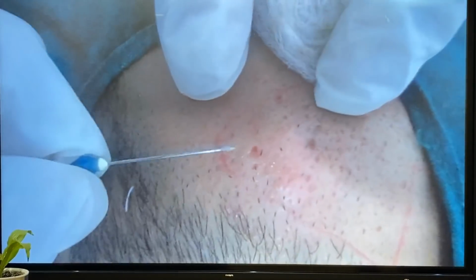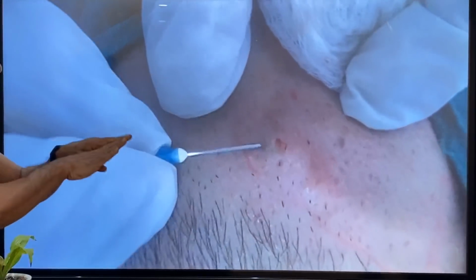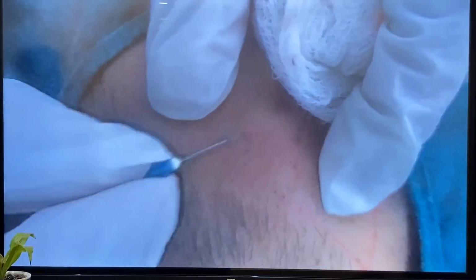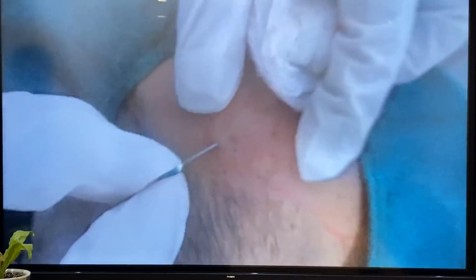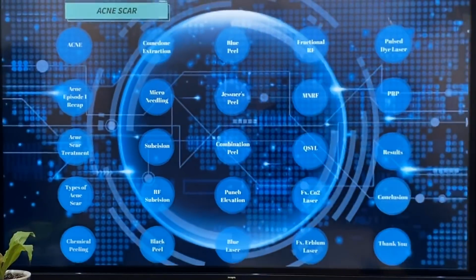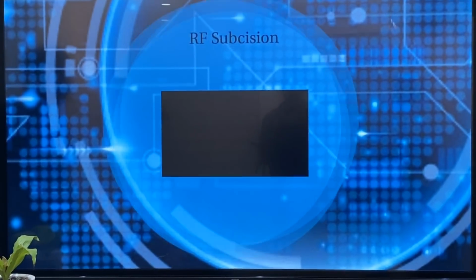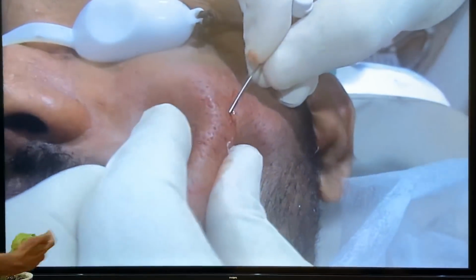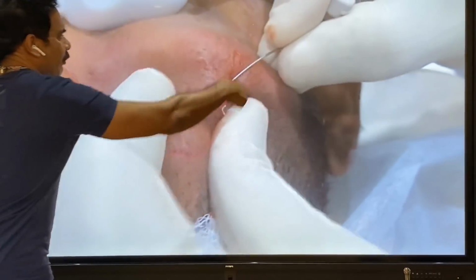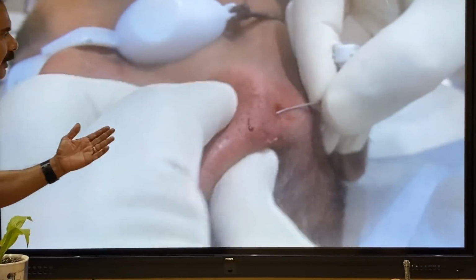So the deep scar will be elevated and the appearance of the scar will be minimal. That is subcision. And the next one is RF subcision. Here, along with subcision, we are passing the RF current also. So results are much better than ordinary subcision.